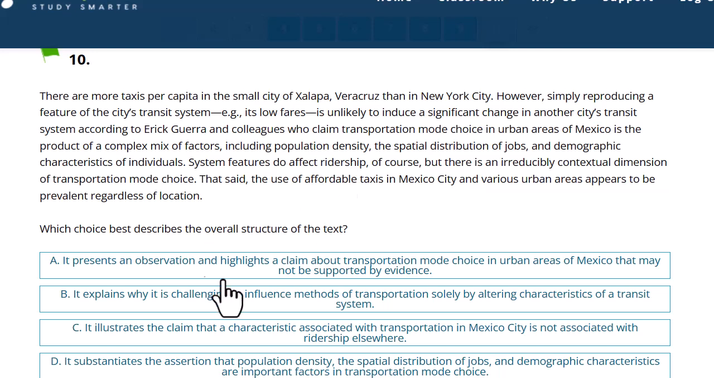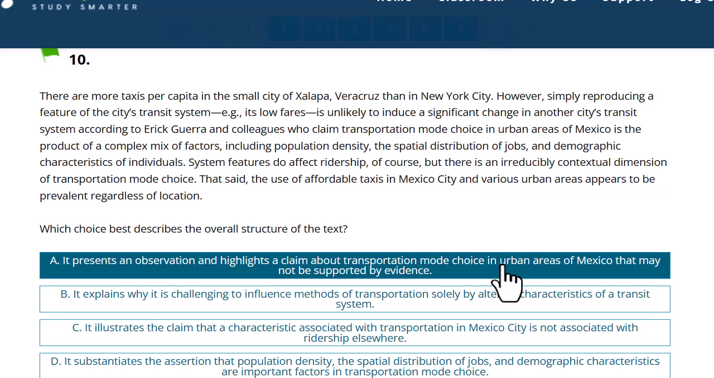Let's read the answers. A, it presents an observation and highlights a claim about transportation mode choice in urban areas of Mexico that may not be supported by the evidence. Okay, that's true. It does say urban areas of Mexico. Yeah, the last sentence suggests it may not be supported, right? There are affordable taxis everywhere, which is not really a contextual dimension to transportation. A might be our answer.